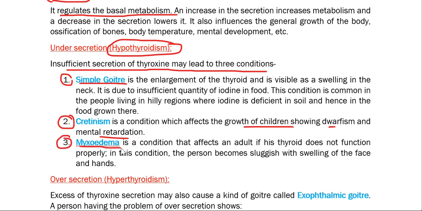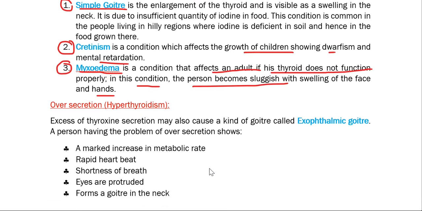Number 3, myxedema, another ailment that affects an adult if his thyroid does not function properly. In this condition, the person becomes sluggish with swelling of the face and hands. So these are all hypothyroidic situations: simple goiter, cretinism, myxedema.